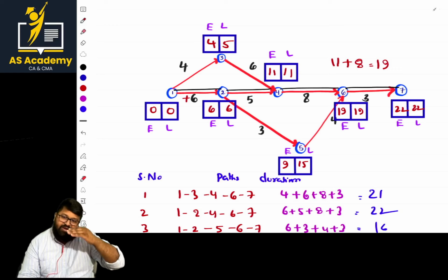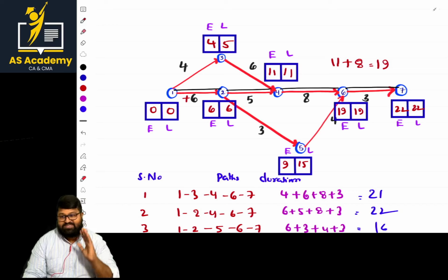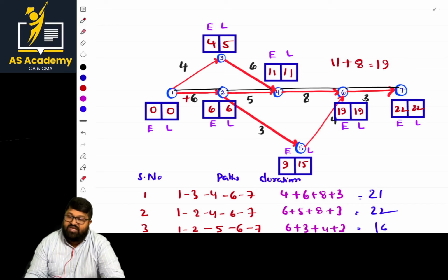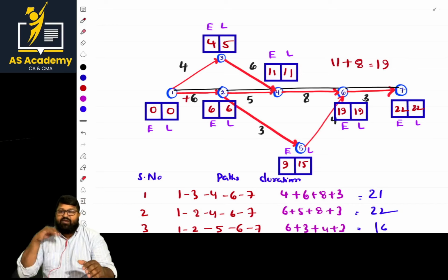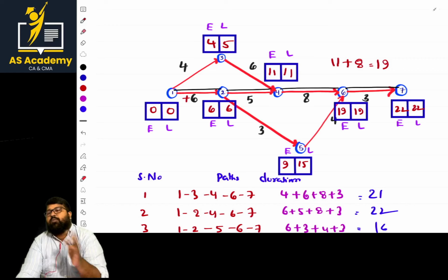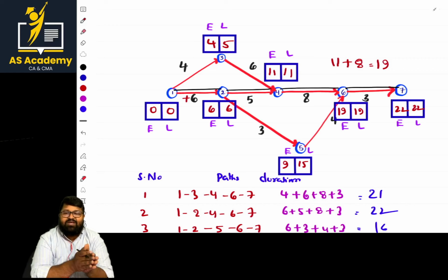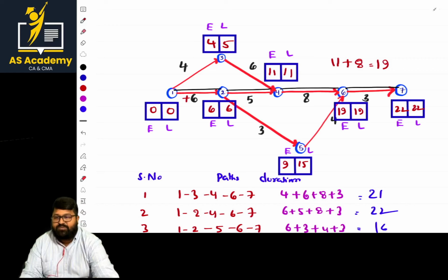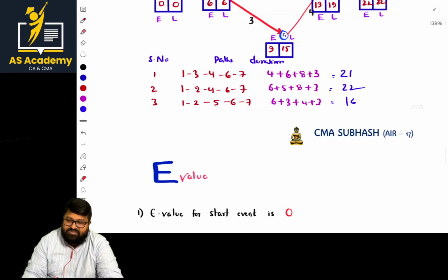And we have to calculate E and L values for the critical path first, basically. And one more logic, E stands for left to right, and L value right to left, quite opposite. For E value we keep on adding and for L value we keep on deducting. That's the basic point. Is it clear?